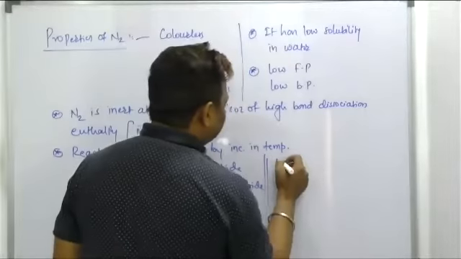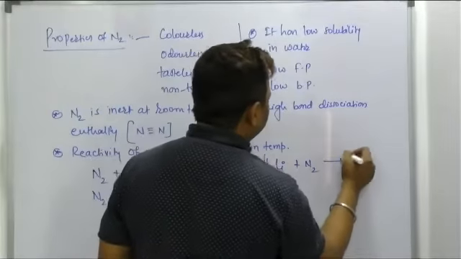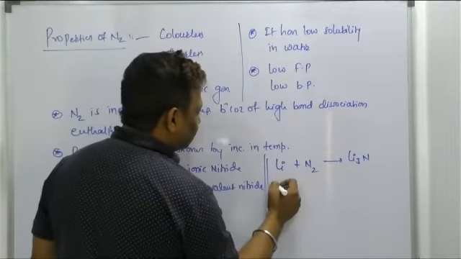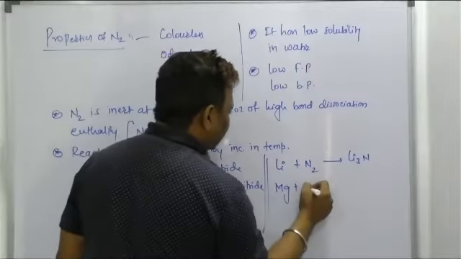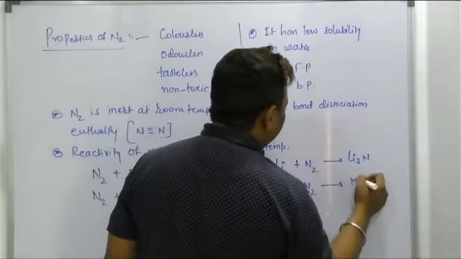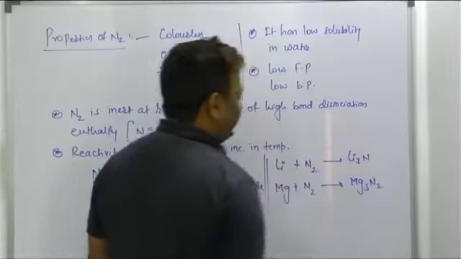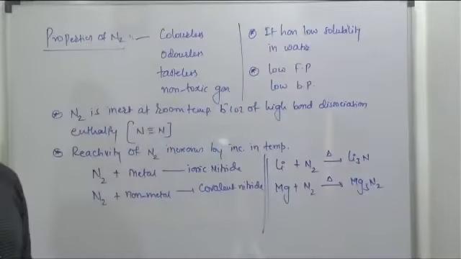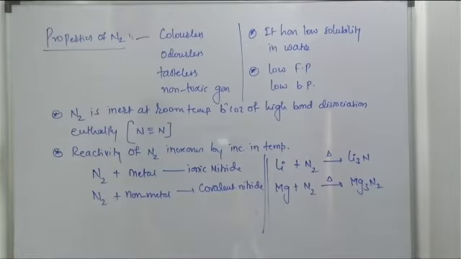For example, lithium on combining with nitrogen forms lithium nitride, and another one is magnesium on combining with nitrogen, it forms Mg3N2. So on heating, metals like lithium and magnesium have a tendency to form nitrides, right? These are the formations of nitrides.